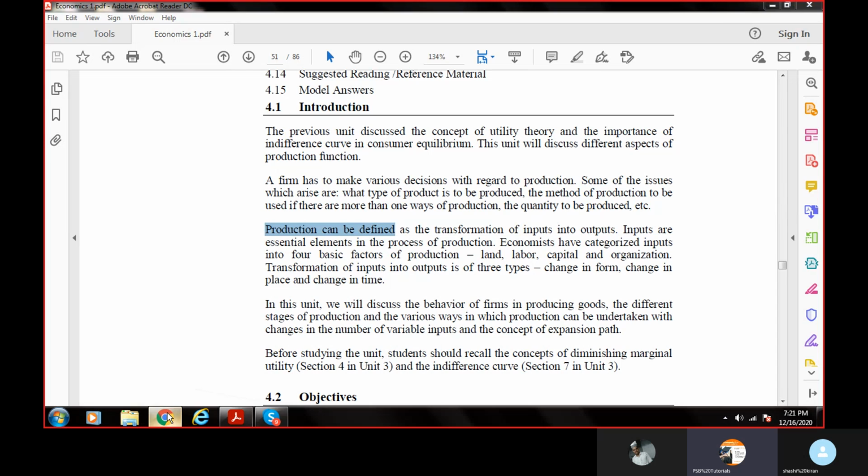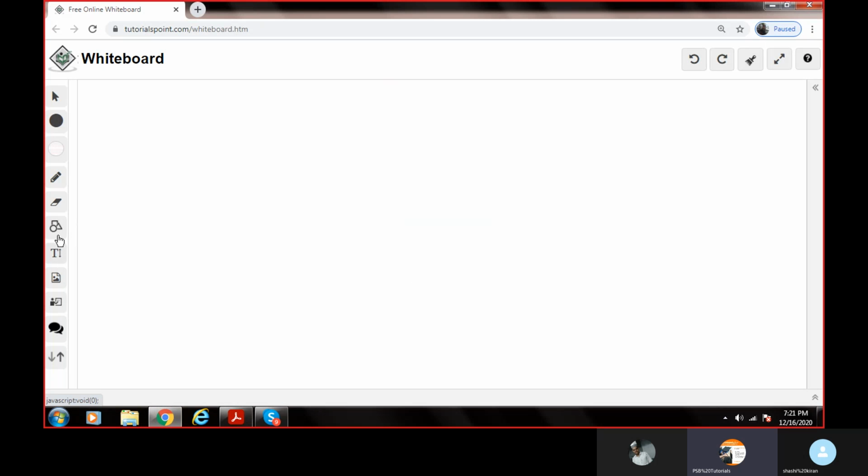So if we have to write this, normally we define production function this way: Q is a function of K, L, etc. That means Q is my quantity, my output. This is a production function. Actually, what is production function? It simply states a relationship between the quantity, that is the output, and the input.